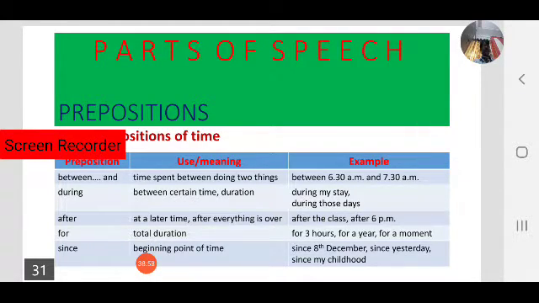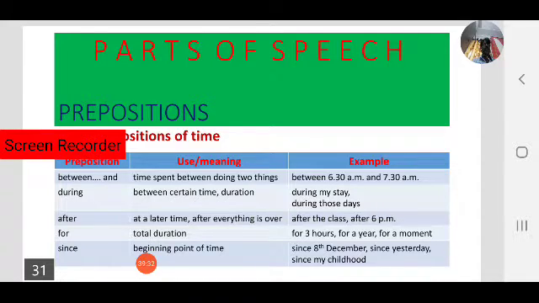It creates a lot of difficulties. The only way to learn prepositions is to observe how they are used in a sentence, in writing or in speaking. So practice is the only way.